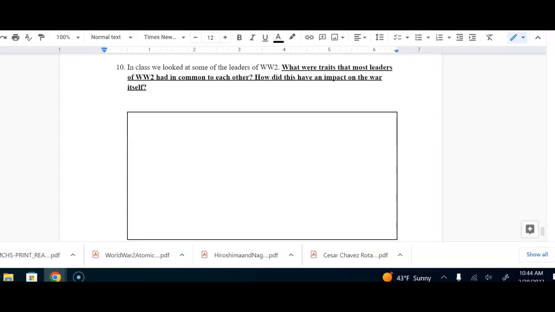And then number 10. In class, we looked at some of the leaders of World War II. What were traits that most leaders of World War II had in common to each other? How did this have an impact on the war itself?